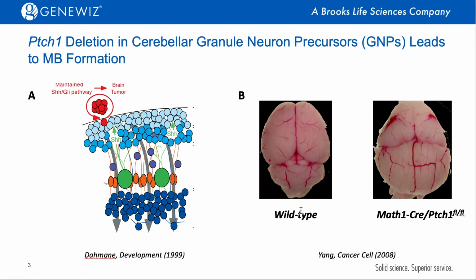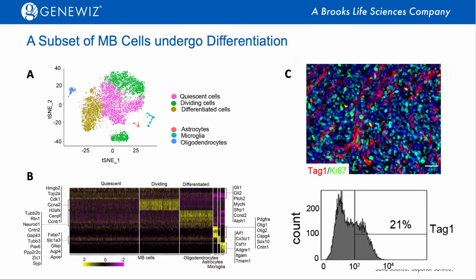Over 10 years ago, by conditional knockout mice, we specifically deleted Patched, which is the antagonizing receptor of the hedgehog pathway, in cerebellar GNPs. Finally, as you can see here, all the Patched-deficient animals develop a huge medulloblastoma in their cerebellum, suggesting that medulloblastoma can derive from GNPs after aberrant activation of the hedgehog pathway. Recently, we did single-cell sequencing to analyze the cellular heterogeneity in Patched-deficient medulloblastoma.